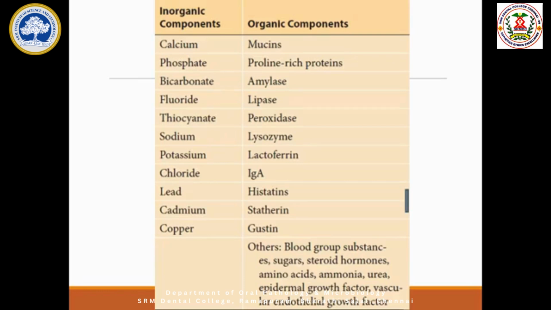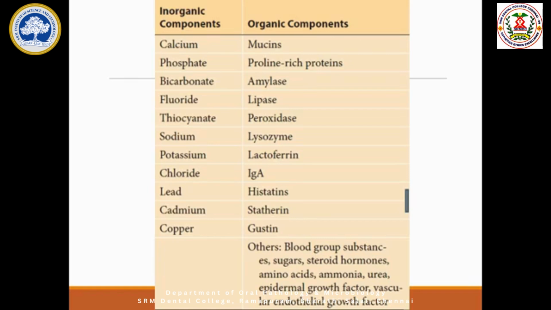Now, these organic substances, each one has some important properties. Calcium phosphate is very important for the formation of bone and teeth. So this calcium phosphate present in the saliva will be added to the enamel whenever necessary. That is, whenever there is decay or cavity due to microorganisms. Whenever decay occurs on the teeth, the decay process involves the removal of calcium and phosphate from the tooth. This is called demineralization, the removal of the calcium phosphate.